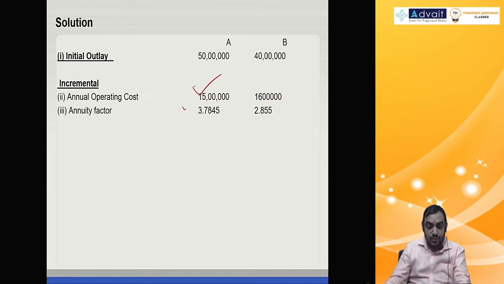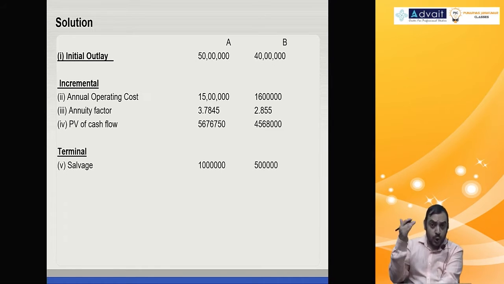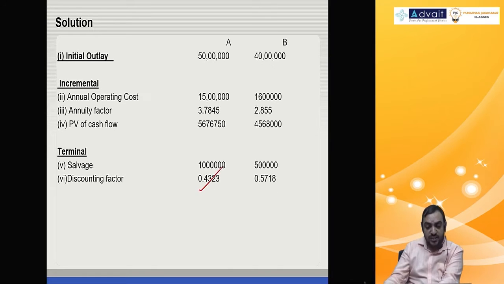So 15 lakh into 3.7845 is 56 lakh 76,750. 16 lakh into 2.855 is 45 lakh 68,000. That is the present value. And remember, you have the salvage value, the terminal cash flow, and that also should be brought down into present value, by multiplying not by the annuity factor but by the discounting factor. The discounting factor for the 6th year is 0.4323 and for the 4th year is 0.5718. That will give you the present value.